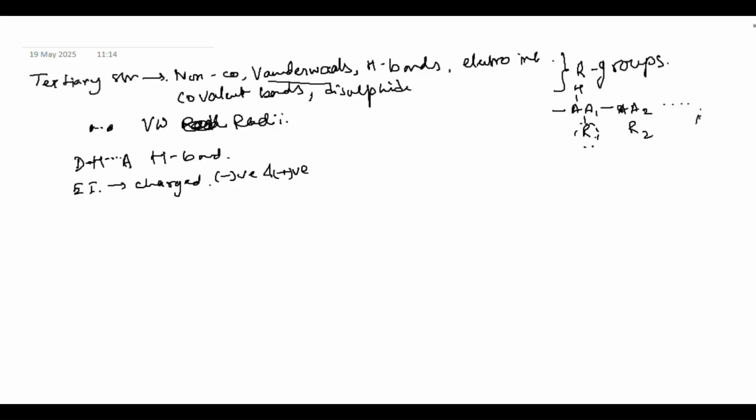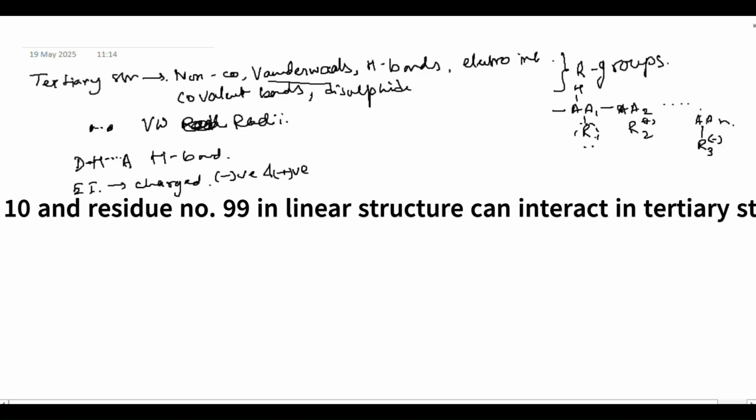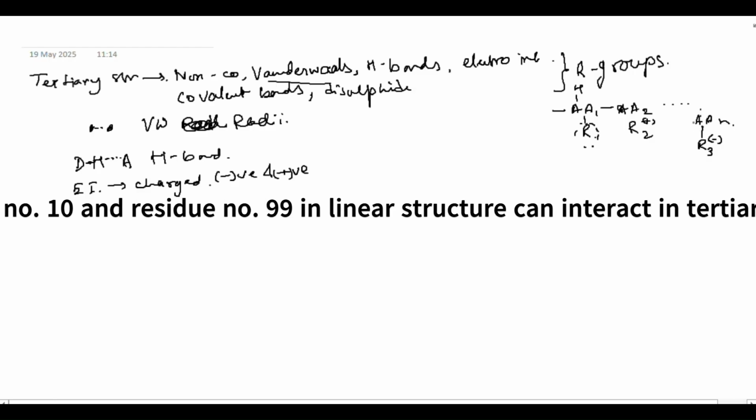Say for example, there are n number of amino acids and there is R3 which is negatively charged and there is R2 which is positively charged. They do not have to be close in the primary structure. That is, they do not have to stay adjacent or be attached to each other by a peptide bond. They can be anywhere in the linear structure.